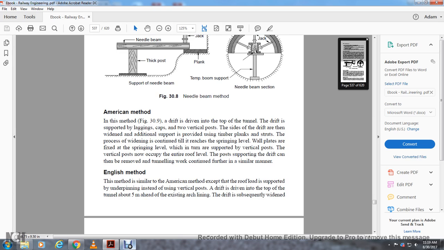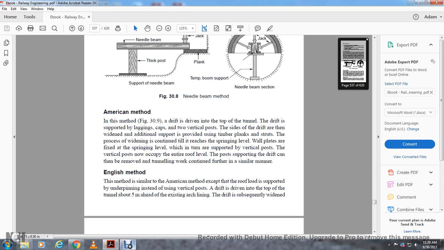American method. In this method, figure 10.39, a drift is driven on top of the tunnel. The drift is supported with the lagging, cap and two vertical posts. The sides of the drift are then widened, with support provided by timber planks and struts. The process continues until the excavation reaches the springing level. Wall plates are fixed at the springing level, which receive the support of vertical posts. The vertical posts are now occupying the entire roof level. The posts support the roof, and the drift can then be removed.